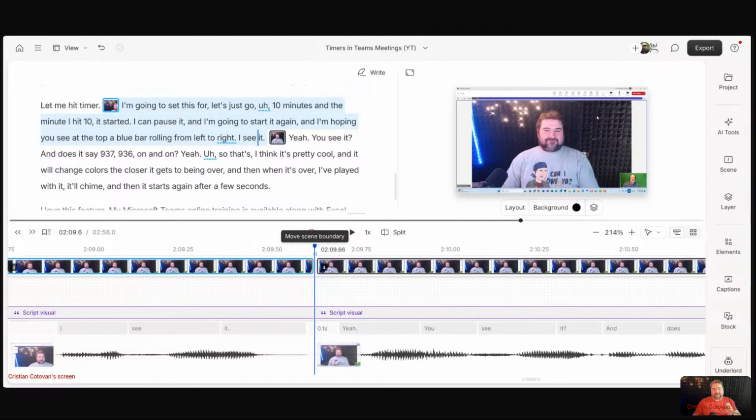So that is that little thing. It's very fiddly. This is one of those things that I think they're going to change soon because it's very fiddly. If you're looking around this kind of scene boundary here, there's so much going on, right? You've got the transition, you have the insert scene, you have the trim scene, and they just couldn't find any more room to put that little marker.